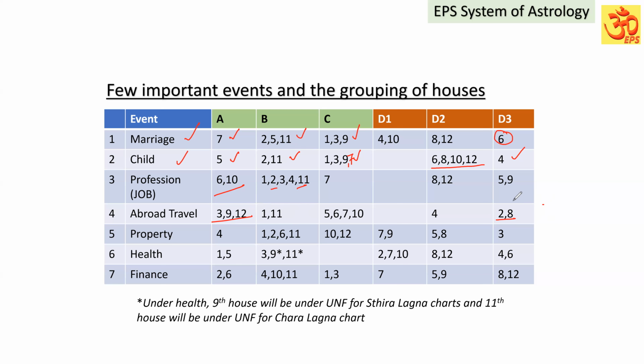But please understand, the second house will not be unfavorable for abroad travel unless it is combined with the eighth house or fourth house. Because the person who is traveling abroad, in the planet period in which he is traveling abroad, may be traveling for his career purpose, for job prospects also.